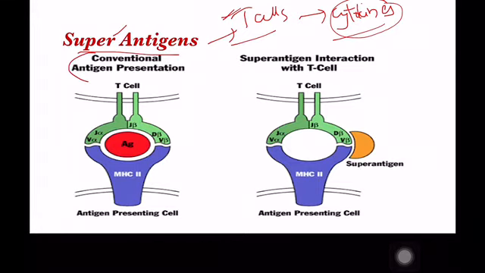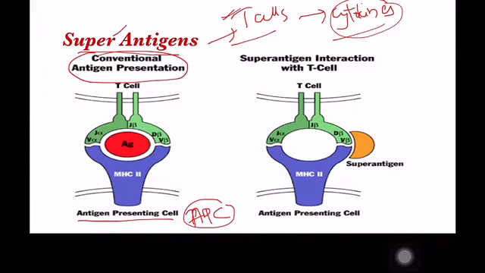In the conventional antigen presentation, as explained in the previous videos on CMI, the antigen presenting cells, called APCs, are of three types: macrophages, dendritic cells and B cells. Once the antigen is processed into antigenic peptides, the MHC2 is present on the surface of the APC cells.